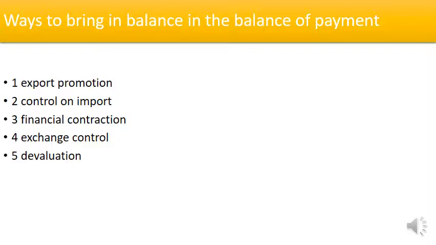Second is control on imports. How to control imports? More imports than exports is the important reason for a deficit in the balance of payment. So in order to correct the balance of payment, it is essential that the extent of imports be reduced by taking steps like imposing import duty, which means that when import duty is imposed, imports will decrease, as well as import quota, import license and control over unnecessary imports.